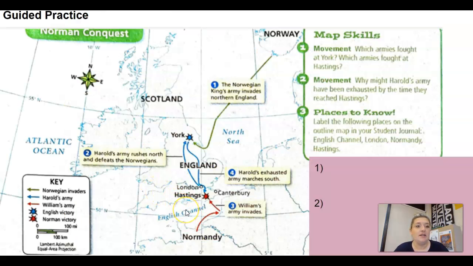So we have some guided practice, obviously, but we have some map practice. You guys know I love map practice. So you're only going to answer 1 and 2. You don't need to do number 3 because you can't really label anything, and you don't have a student journal. So go ahead and pause, analyze the map, and answer questions 1 and 2. Now be careful because number 1 does have 2 parts to the question. So there's 2 questions for number 1. So make sure you're answering both of them.